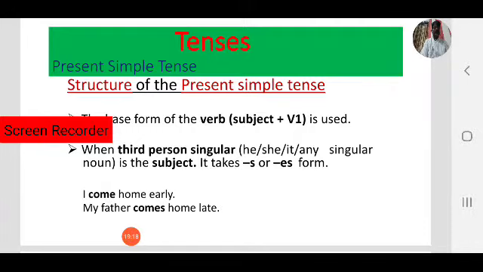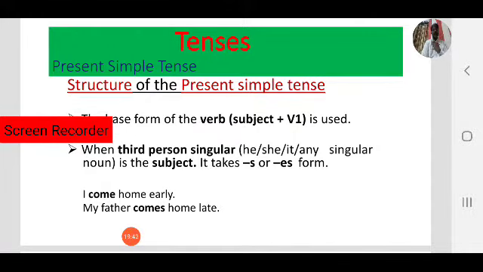My father comes home late. Here observe, my father is third person singular. So in third person singular, we add S/ES to the base form, depending on the verb. So my father comes home late. So we add S.